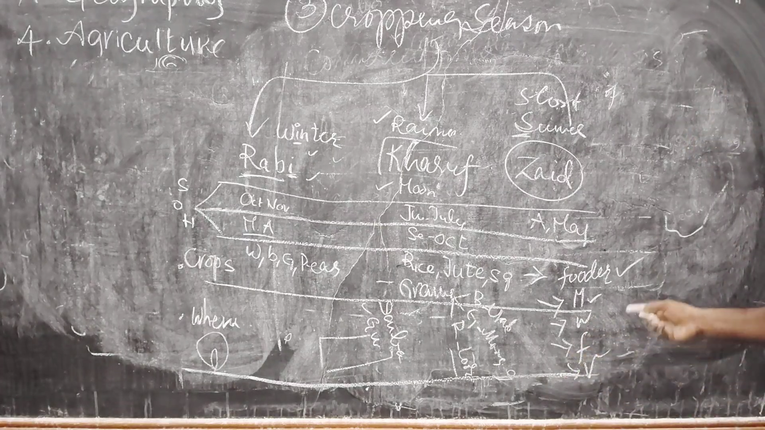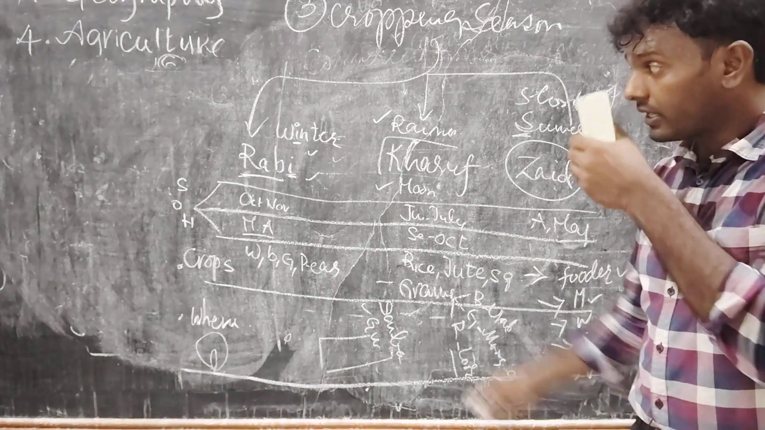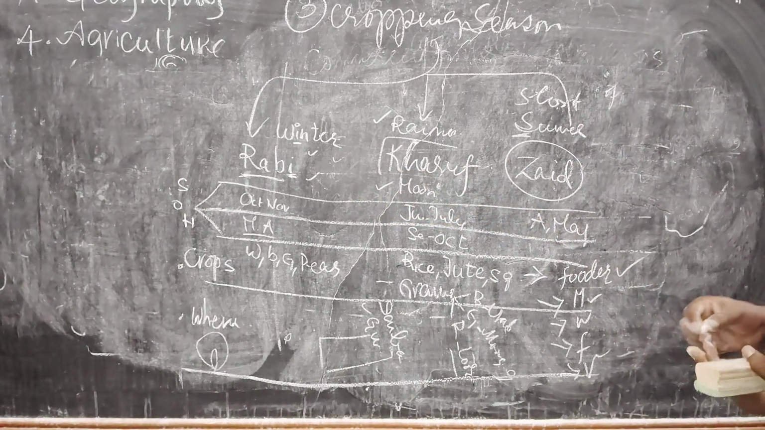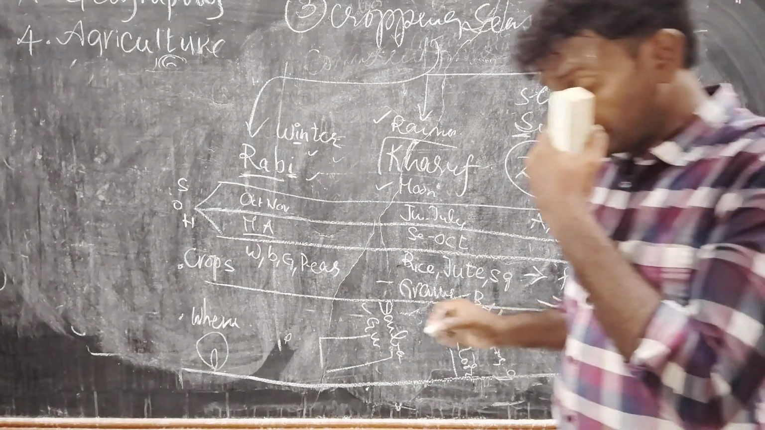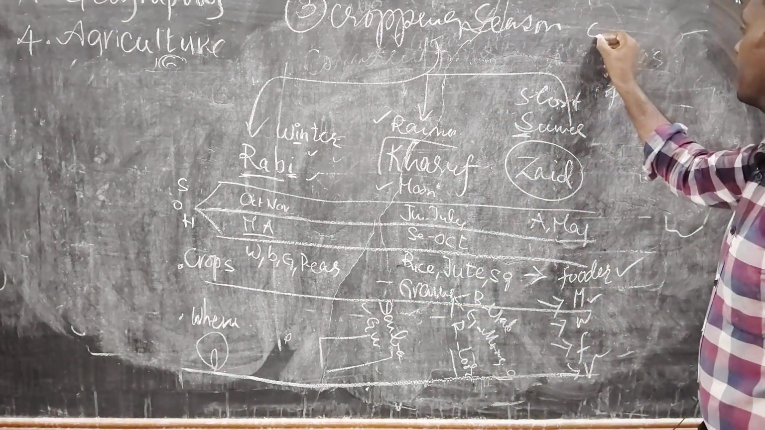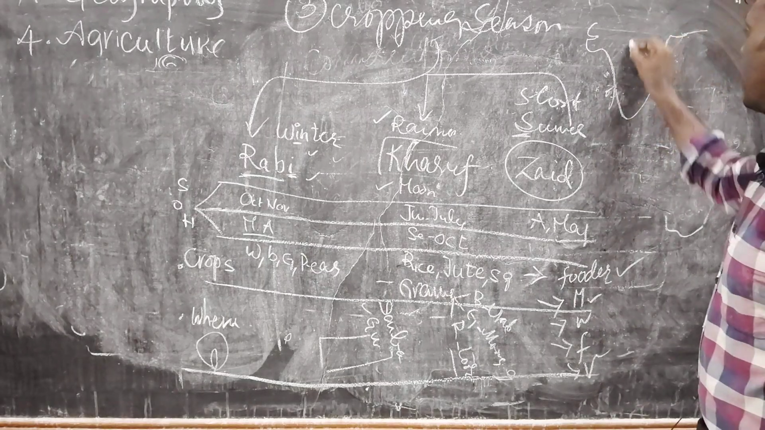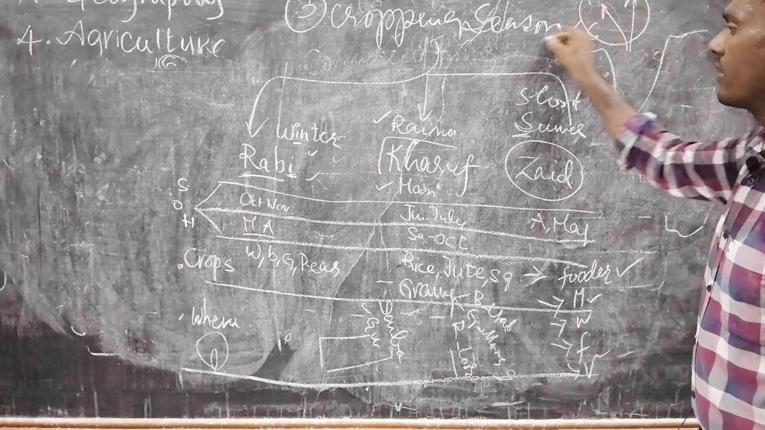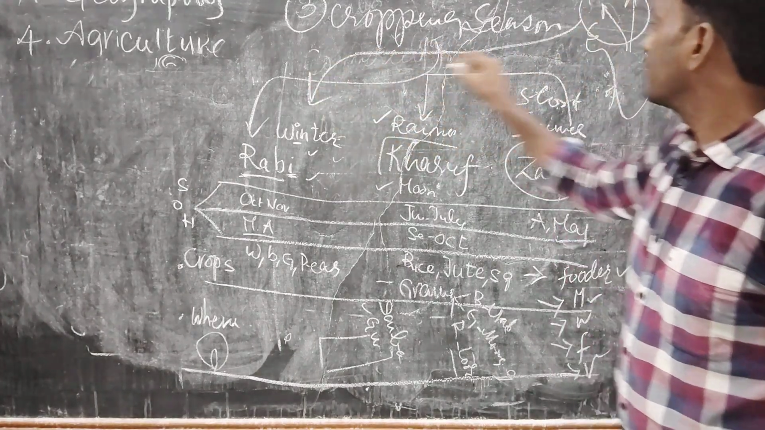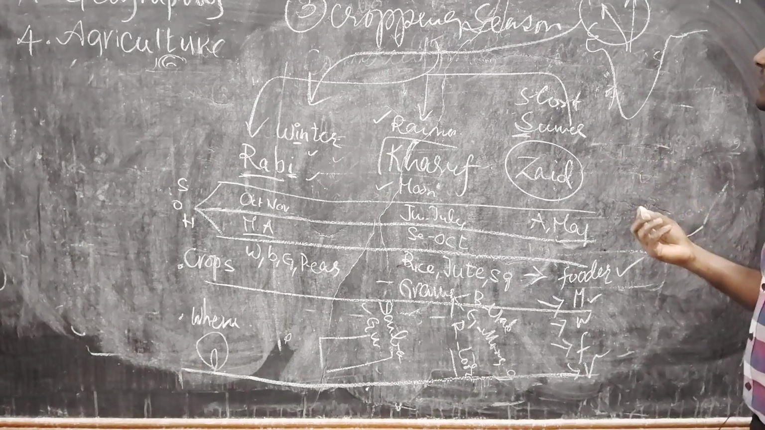Is it clear? Coming to geographical distribution, where we are cultivating Rabi crop and where we are cultivating Kharif crop. See here, mostly in India, in north and northwestern India, we are cultivating Rabi crop.